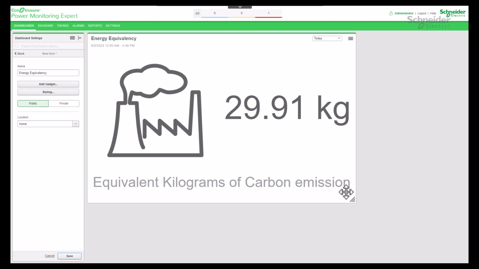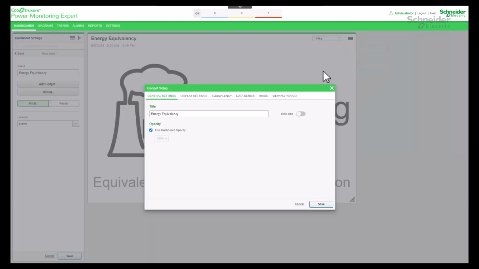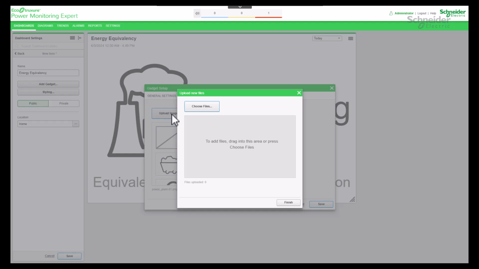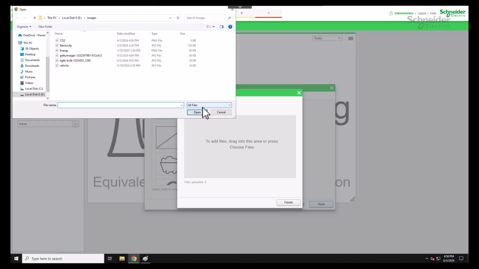Going to add a carbon dioxide emission image. For that, go to Edit Settings. Select Image tab. Click on Upload Image button. Select Choose File button. Select your custom image file.